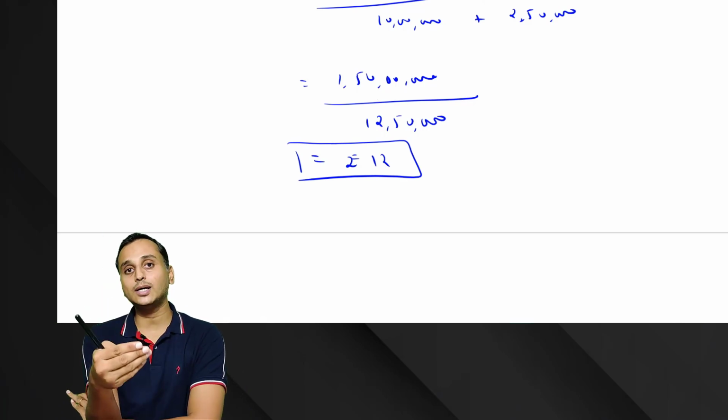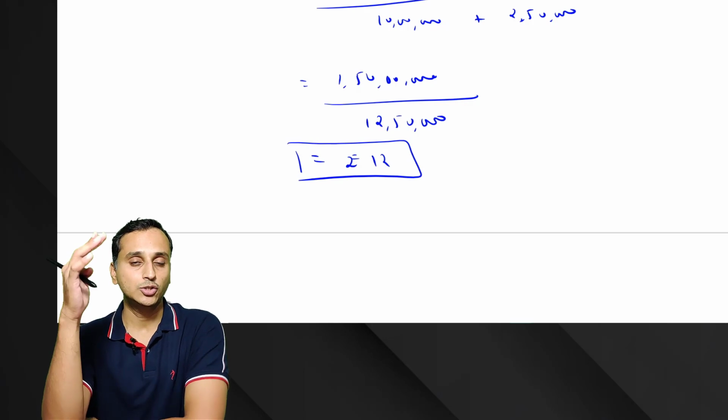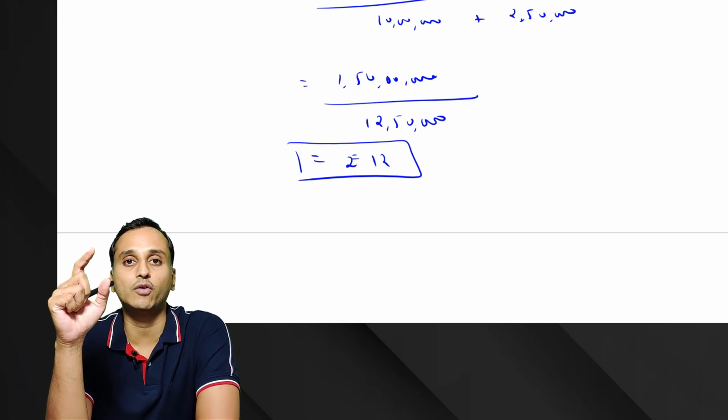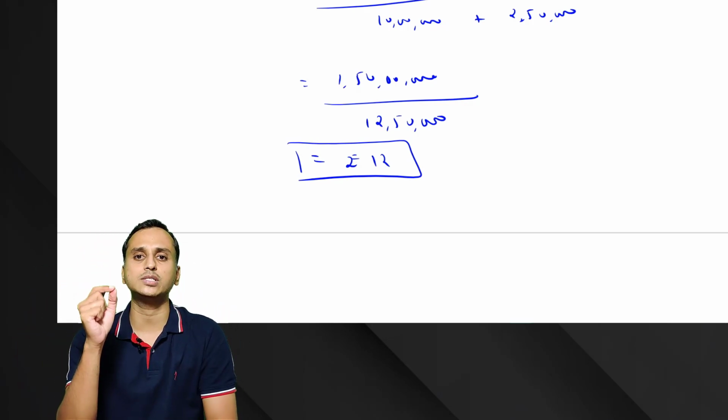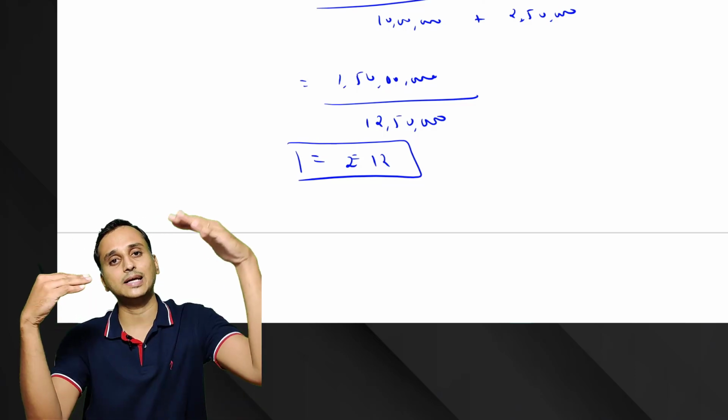You can see it is below the market price before rights issue, 13. From 13 it has now come down to 12. So everyone see, after rights issue, the value of the share always falls down. Why? Because the rights shares were issued at a discount. So the price gets averaged.